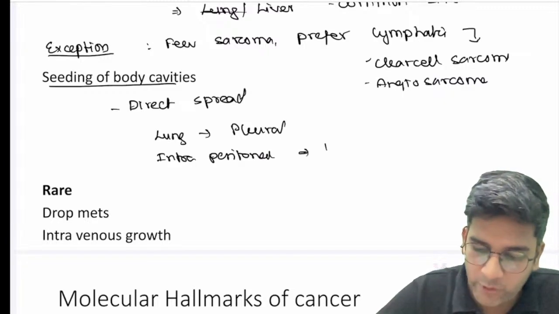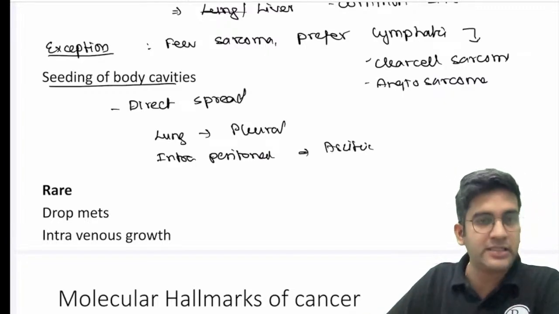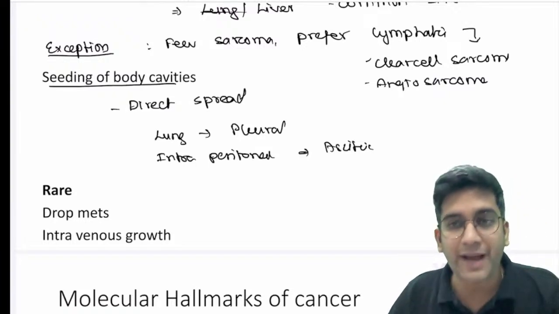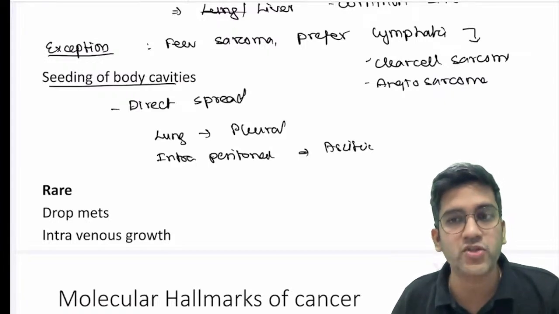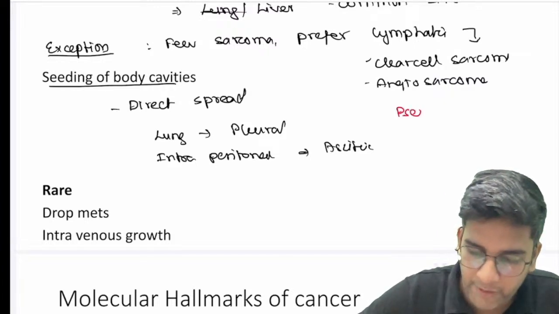From intraperitoneal organs into your peritoneal cavity or the ascitic fluid, right? So when there's a spread from the intraperitoneal organs to ascitic fluid, or from the lung to pleural fluid, it's mandatory to tell that you will have an involvement of the peritoneum in case of a colonic or an ovarian malignancy. Good evening Rahul, right? So that's your pseudomyxoma peritonei.